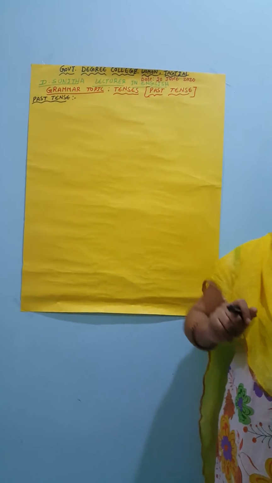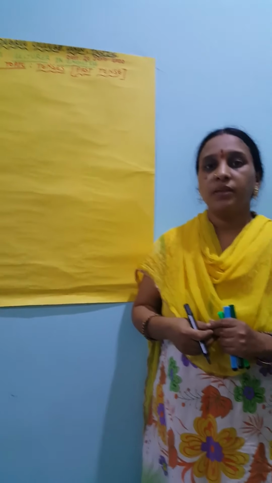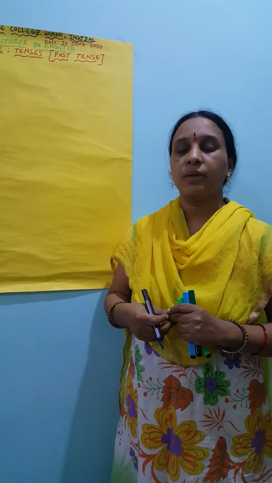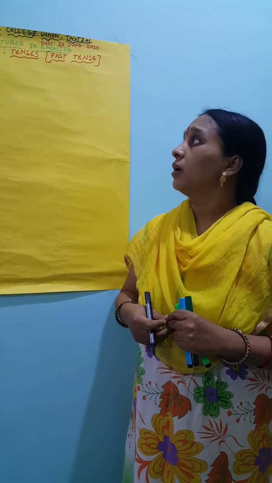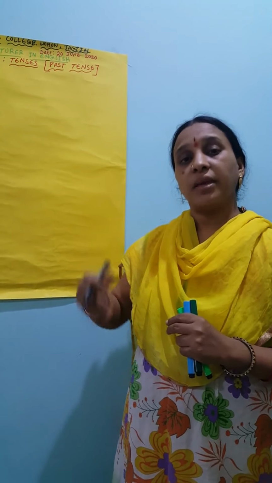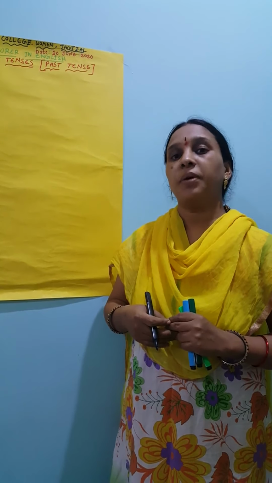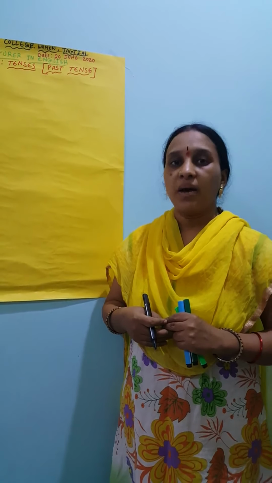So what is the meaning of past tense? Past tense means the happened action, that means completed action. It is used to express an action which is already completed in the past. So the past tense can be divided in four types: simple past, past continuation, past perfect, and the past perfect continuation tense. So what is the structure of each and every past tense?